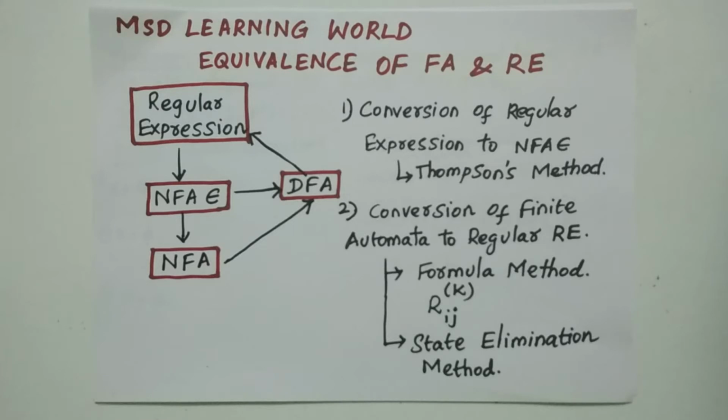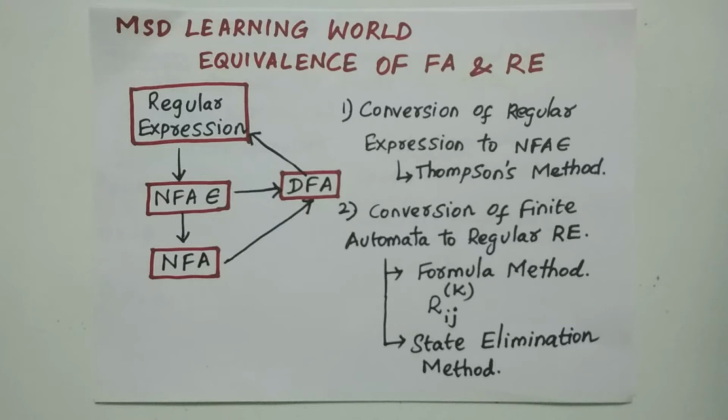A regular expression is the set of all rules to represent the tokens or strings from the set of all input alphabets sigma. And a regular expression has three operators specifically which comprise it, and these operators are union, concatenation and closure. Now in the equivalence of finite automata and regular expression, we are going to see two conversion processes.